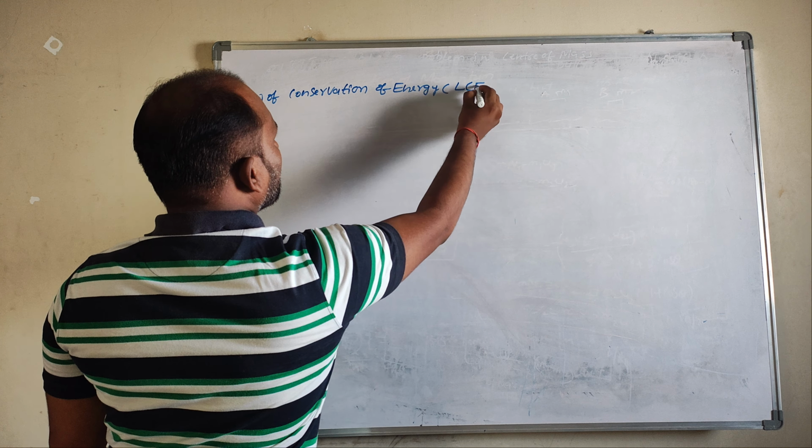So what is the value here? 2 into 10 into h, which is 2, so we get root 40. Root 40 meter per second is the velocity of this ball at the point B. So the velocity of this ball at point B is root of 40 meter per second.